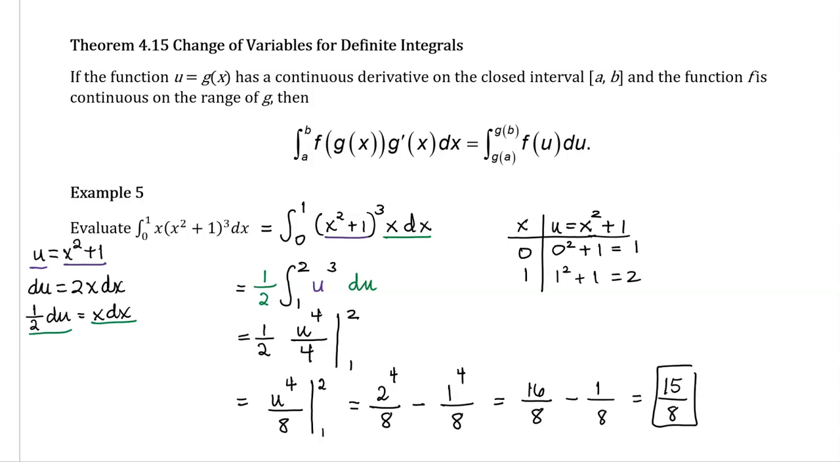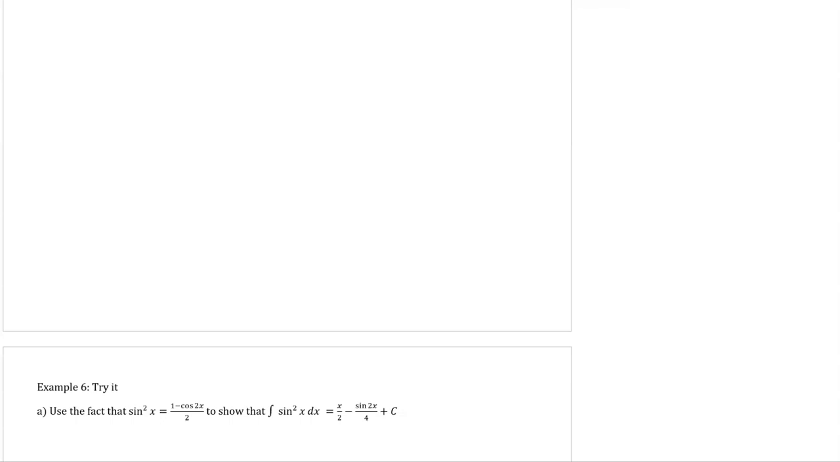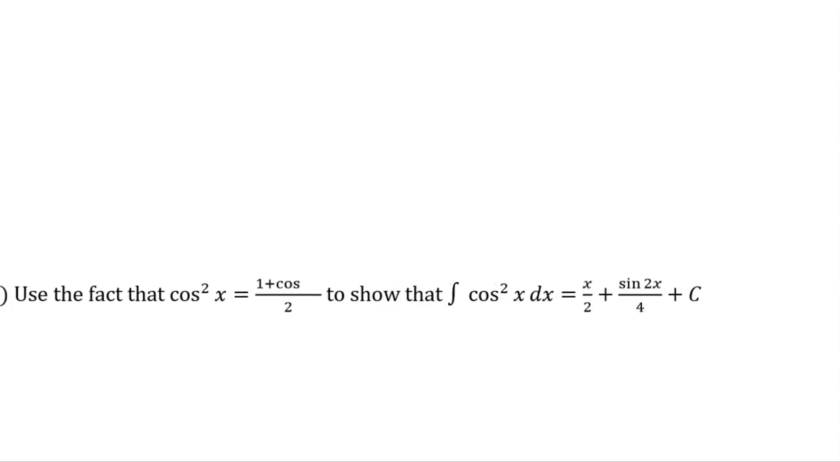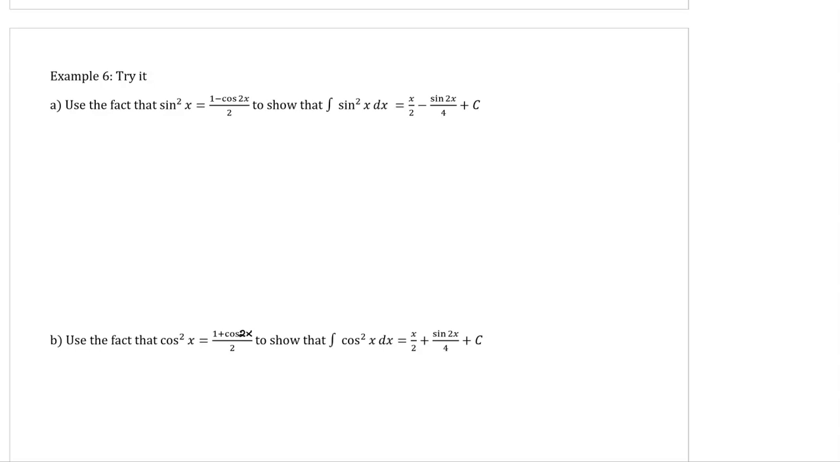The last examples I have in this lesson are 2 problems that I would like for you all to try. This is missing a 2x right here. Add that in for me, please. I want to get you started on example 6a. I'm trying to integrate sine squared x dx.